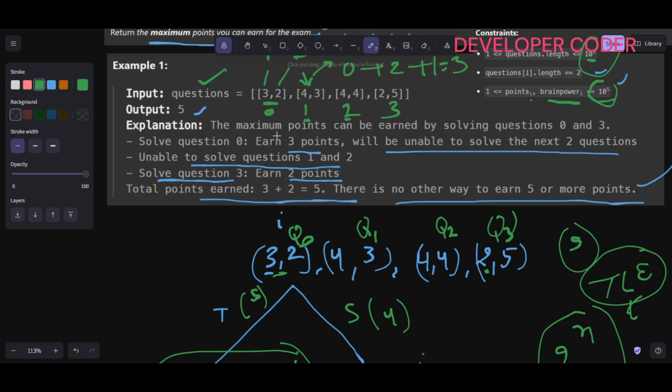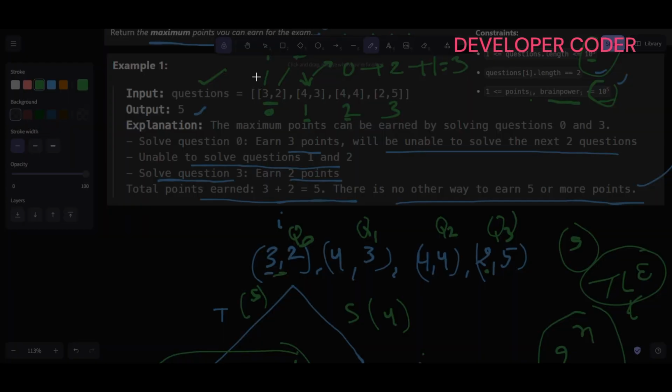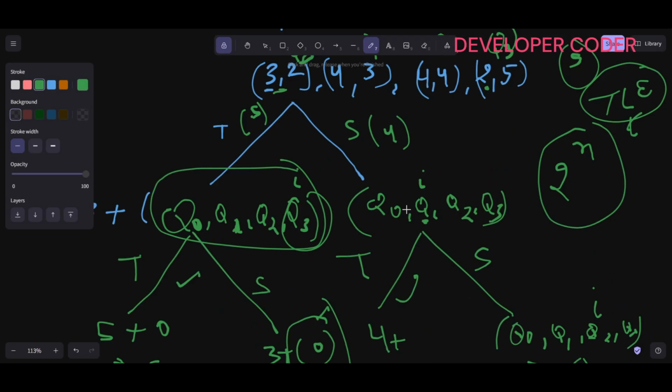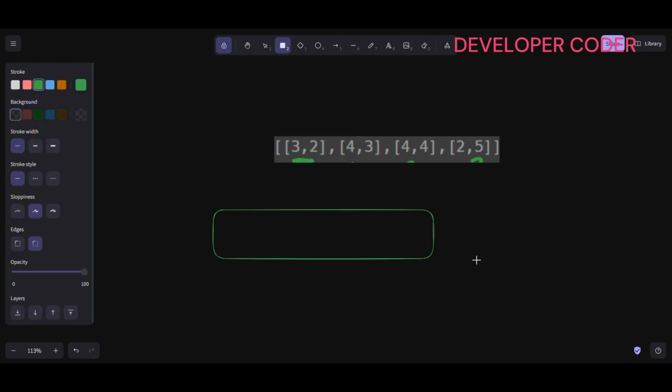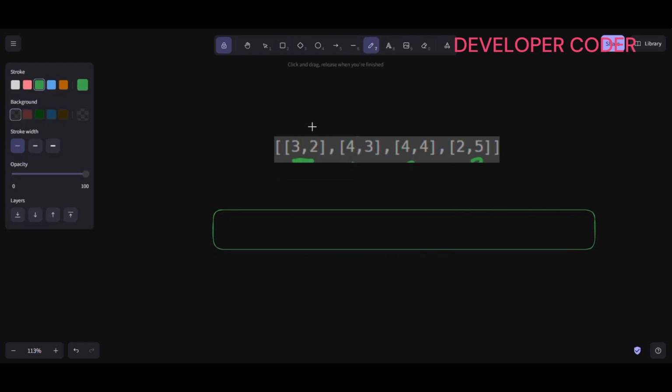Here again, let's just take this particular array. This is the array that we have. Let me just copy it. Now what we need to do is create one DP array of size n+1. So this is at 0 index, 1, 2, 3 and 4. Initially in DP all values should be 0. Then I will start iterating from here.